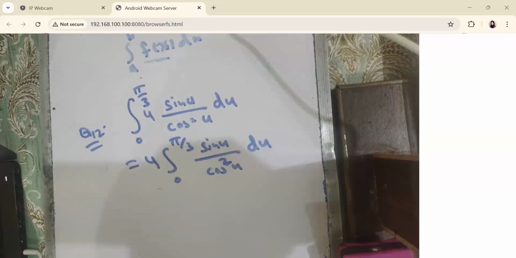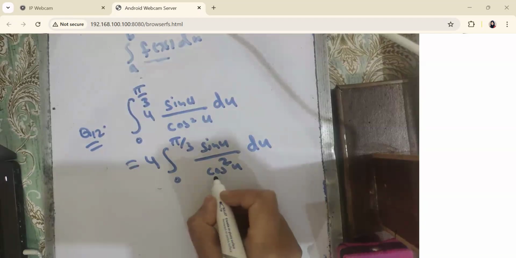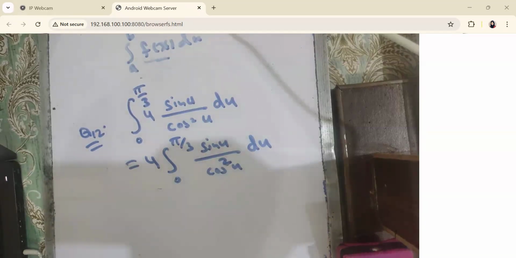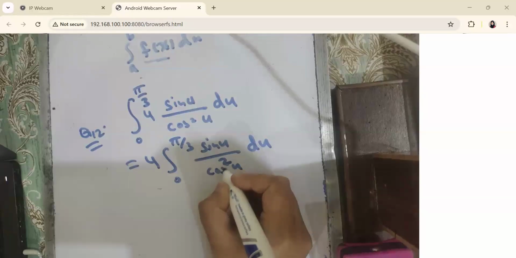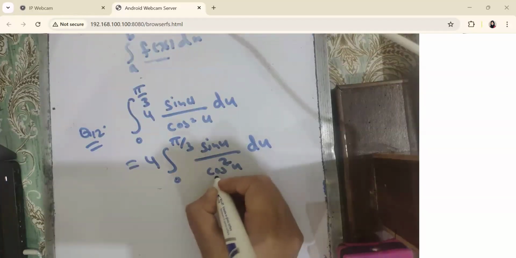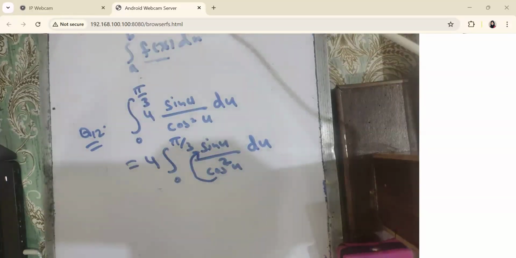Okay, let me explain. You can notice that cos u, what is the derivative of cos u with respect to u? Sine u. It means that you have the function with real power, and you have its derivative in the numerator. Function with real power and the derivative along with it. What is the rule? Which rule is this one?